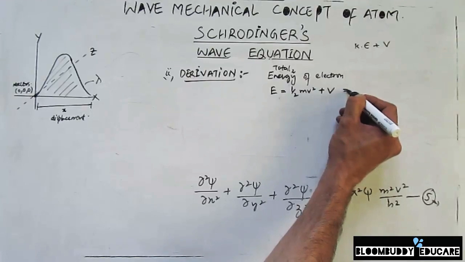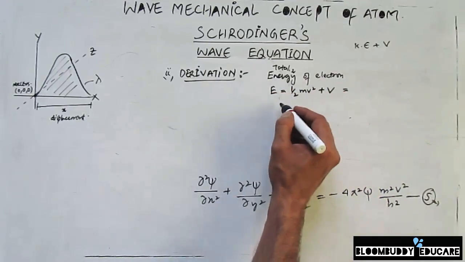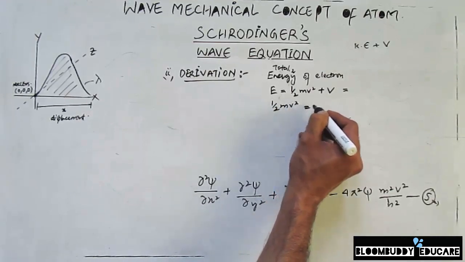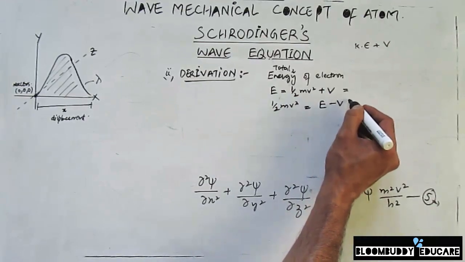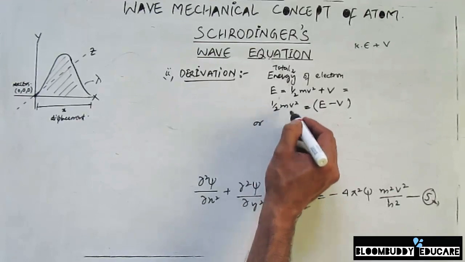This equation can be simplified if I transpose the terms: half of mv square becomes equal to E, and this V comes here, so E minus V.